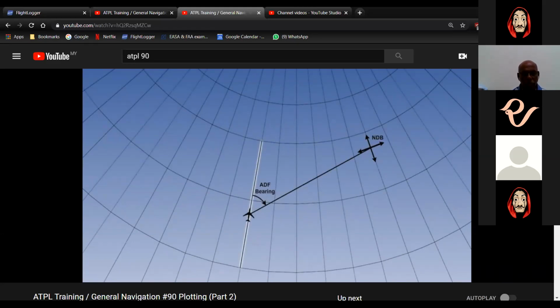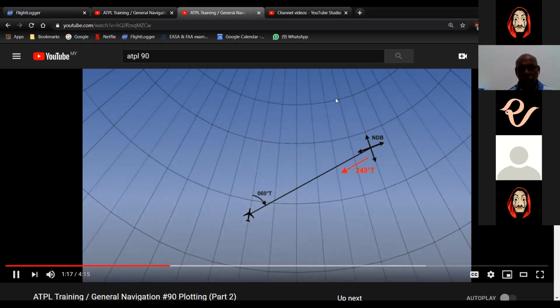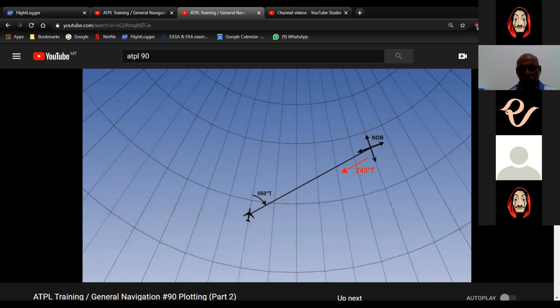That is to say, directly up the meridian which the aircraft is on. In this example, it is 060 true. We will then need to add 180 degrees to get a bearing of 240 degrees to plot from the ground station.